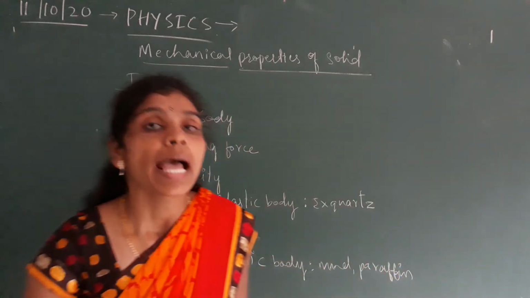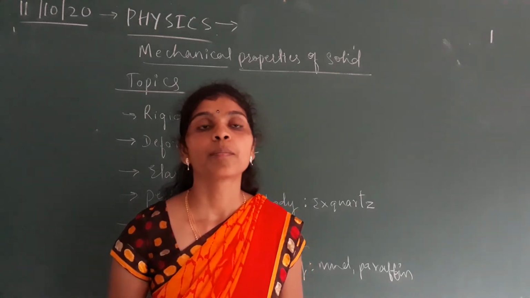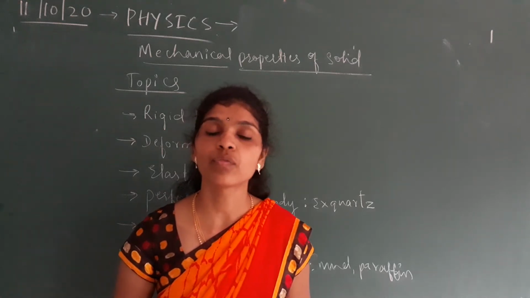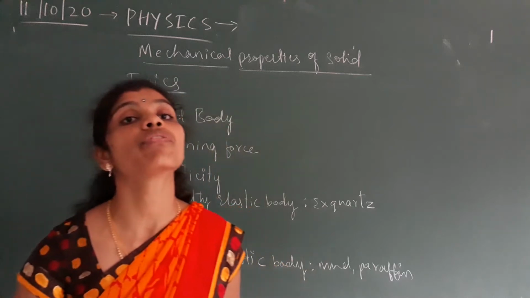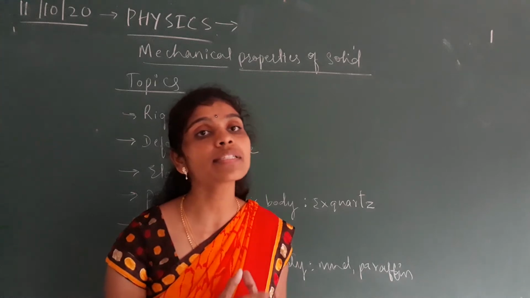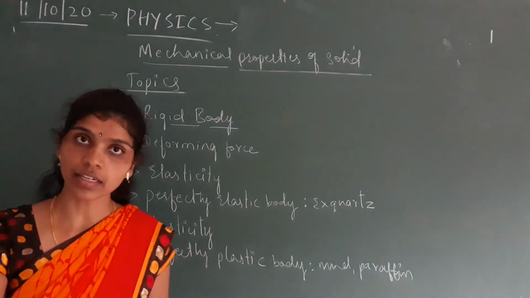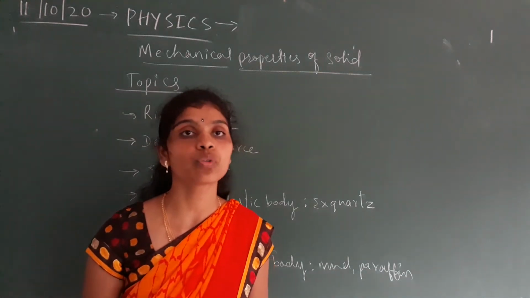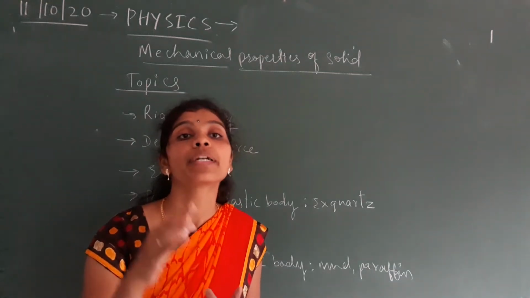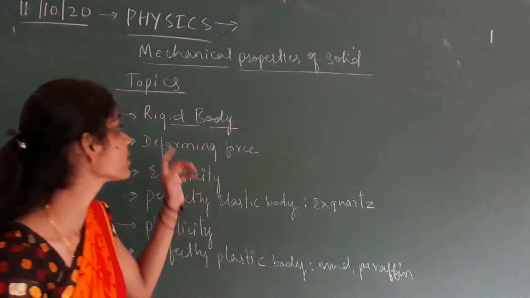As we know, we come across so many solid objects in nature, but no object is perfectly rigid. Then we shall see what is the meaning of rigid body. Rigid body means the object, any object you can consider, is said to be rigid. If any object has a particular size or shape, then it is said to be a rigid body.